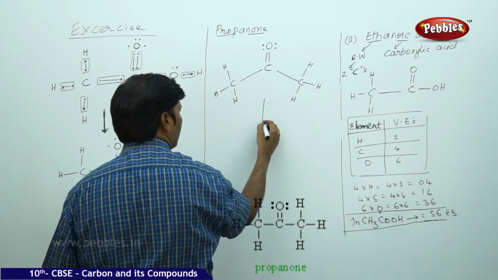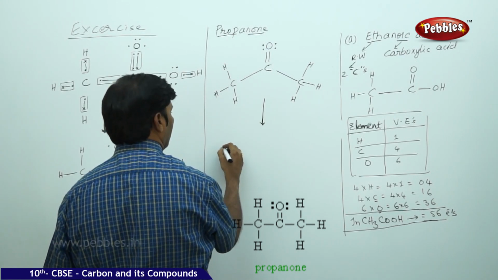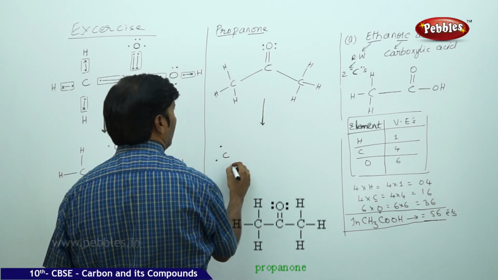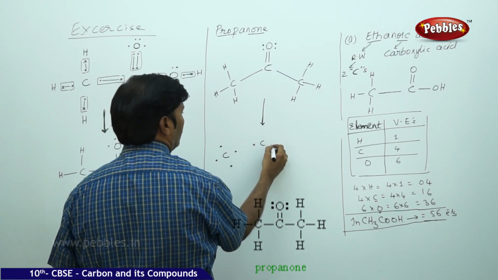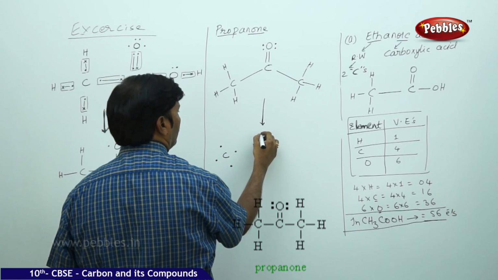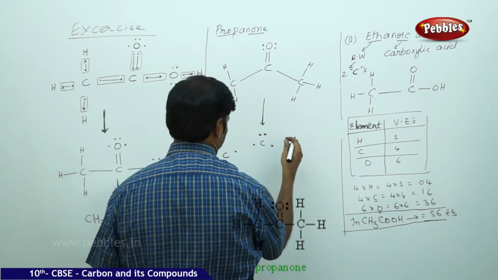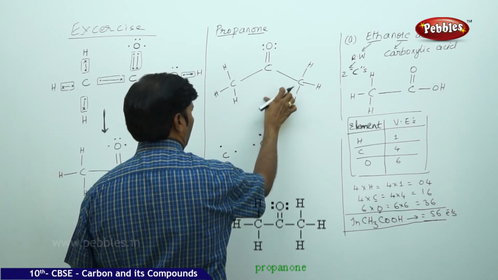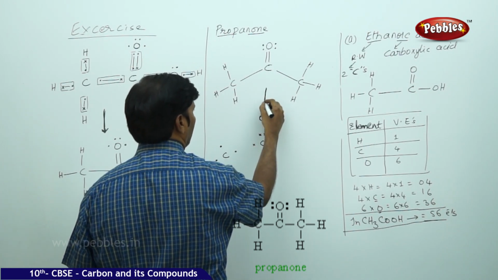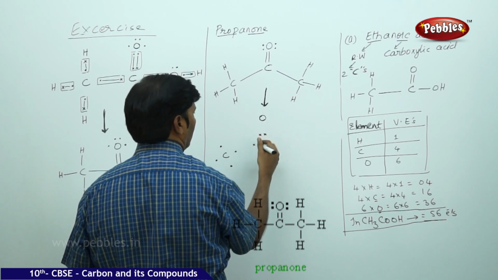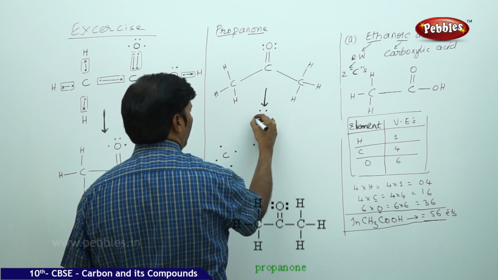So here you can take 1, 2, 3, 4, again come over here, 1, 2, 3, take the oxygen, 1, 2, 3, 4, 5 and 6.